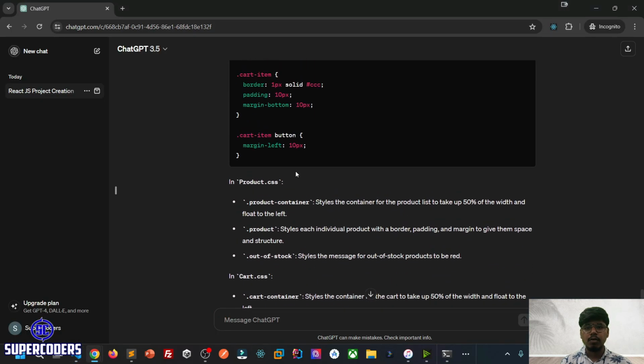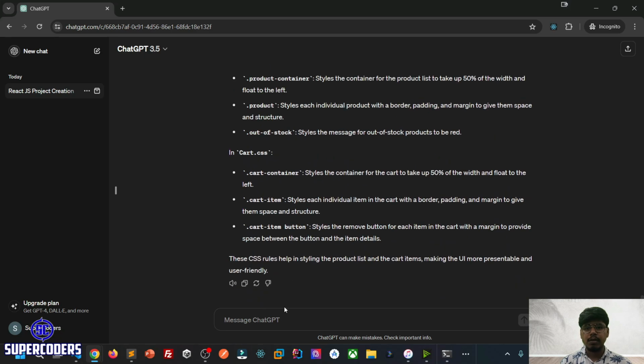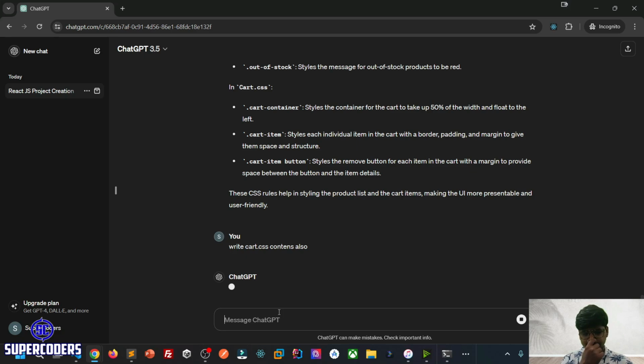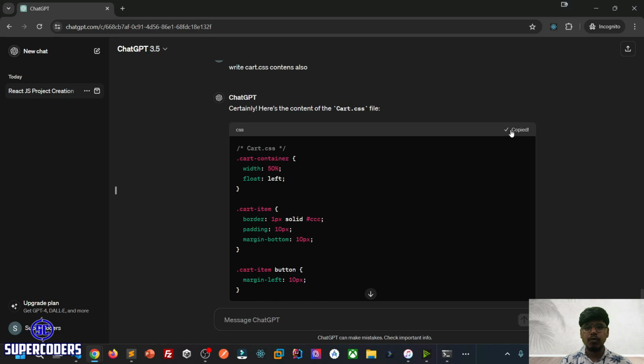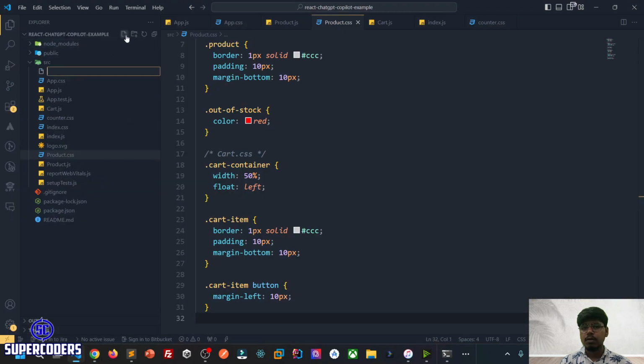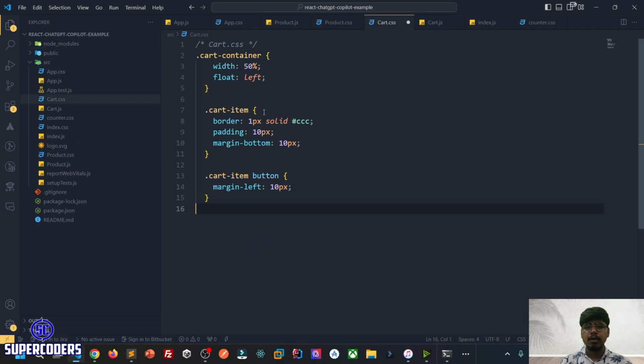Now let's see cart.css. It is not showing. So ask it to write cart.css contents also. Here it gave me the cart.css file also. Copy this code, create cart.css, paste it, and save it.